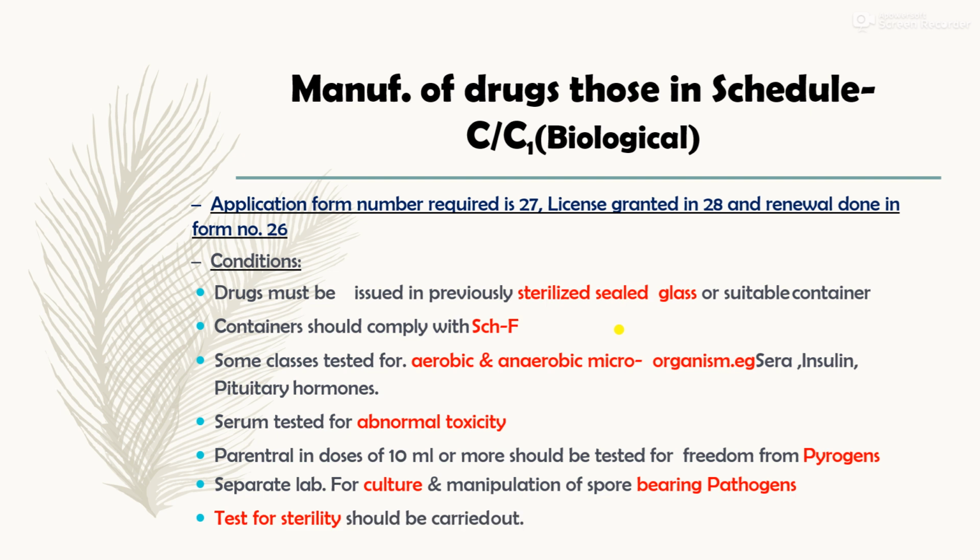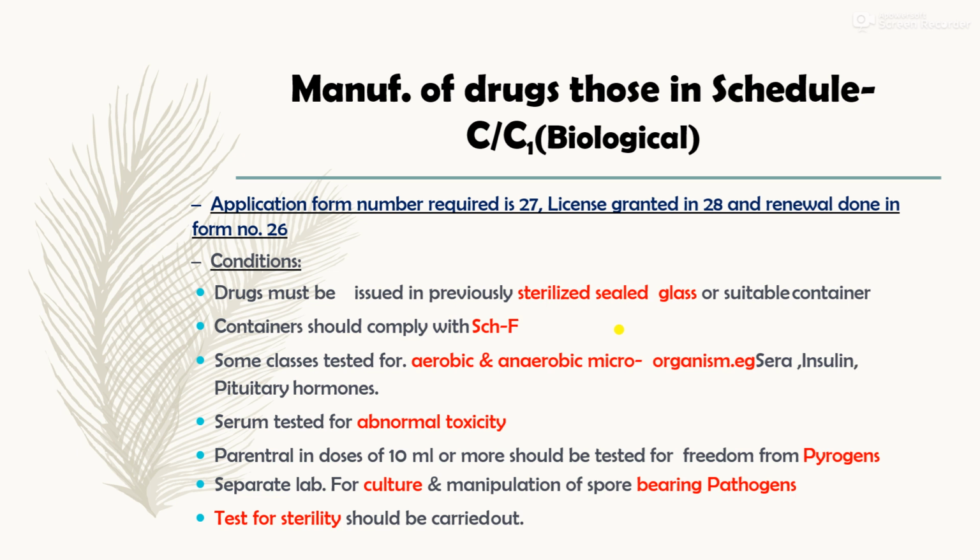Now we will see the conditions to be fulfilled if the drugs are from the C1 schedule, that is, the special biological products. For that purpose, the form numbers required are: application form number 27, license granted in 28, and the renewal is done in 26. Here, 26 is very common in case of renewal, so it will be easy to remember that renewal is done only in form number 26. It is replaced with different alphabets for different drugs, but basically the renewal form number is 26.